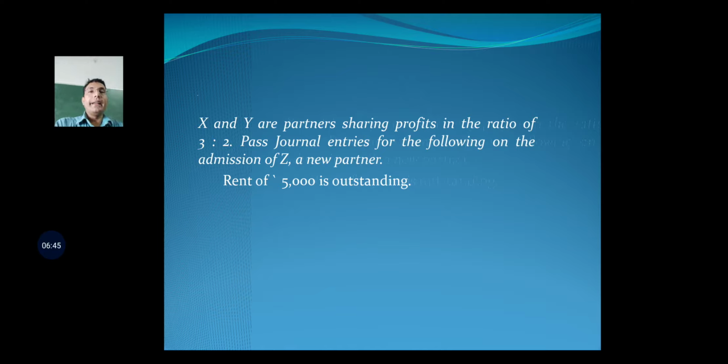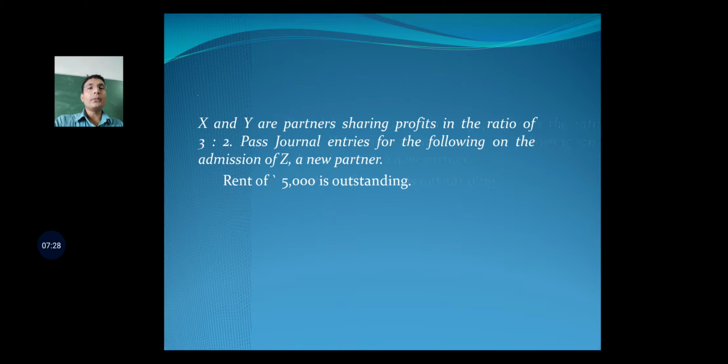Now, the next example, the details are the same, that is X and Y are partners sharing profits in the ratio of 3:2. Pass journal entries for the following on the admission of Z, a new partner. You are given that rent of rupees 5,000 is outstanding. On the date of admission of Z, rent of rupees 5,000 is outstanding. What does it mean? It means that there is a liability of rupees 5,000 on account of outstanding rent which has not been recorded in the books at the time when Z is being admitted.